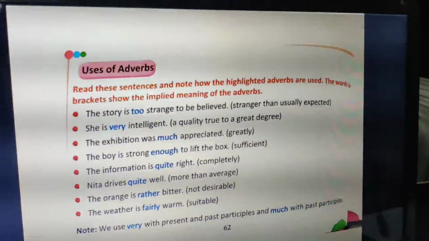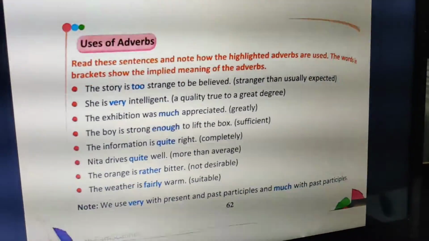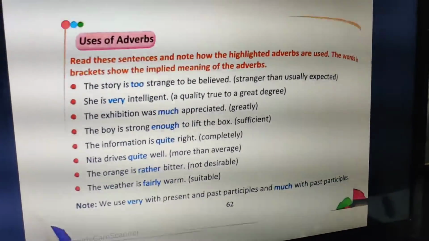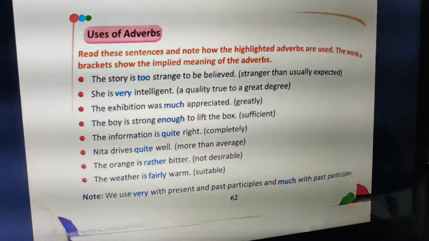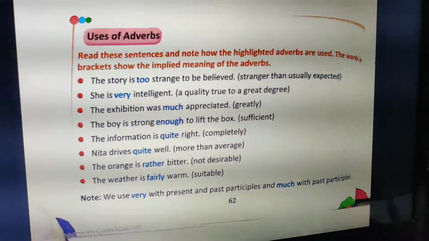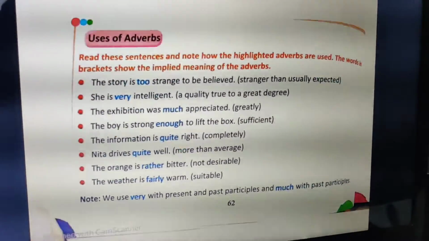She drives better. Okay. Then the orange is rather bitter. Rather bitter over here means not desirable, something that you do not desire. Now the weather is fairly warm, suitable. So the weather is fairly suitable. Now over here fairly means suitable. So an implied meaning is attached with these words.